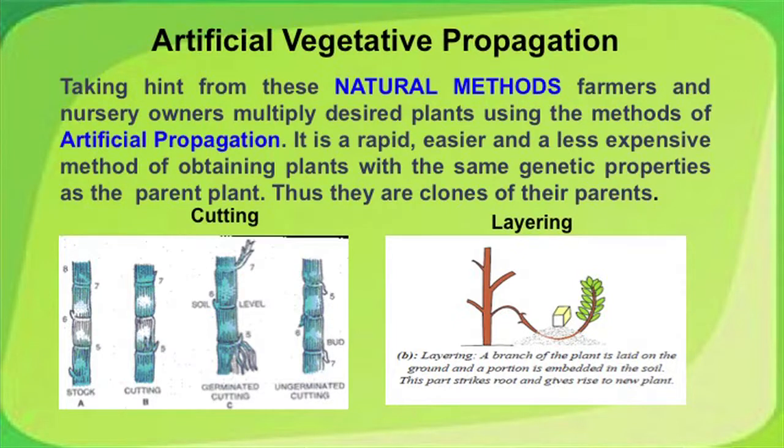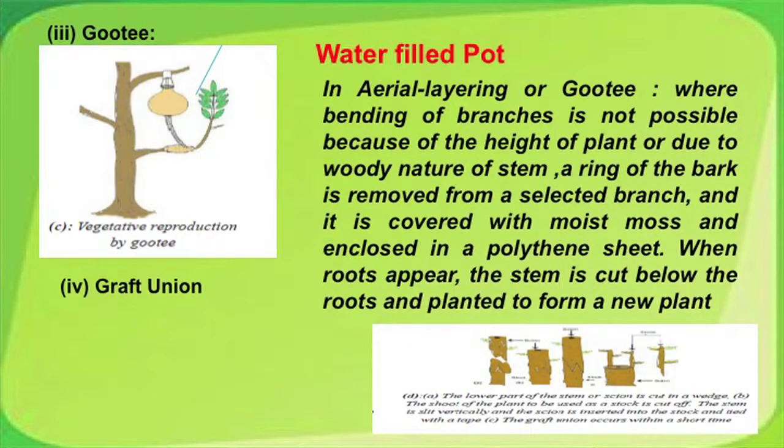In layering, the name itself tells you a lower branch is lowered and covered with mud or soil until roots germinate, and then we sever the branch from the main plant and it becomes a new independent plant. This method is modified in air layering, or what we call guti.